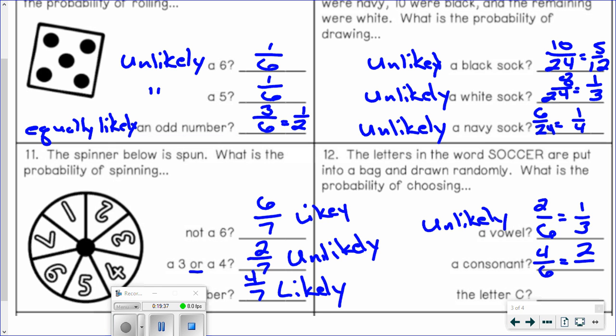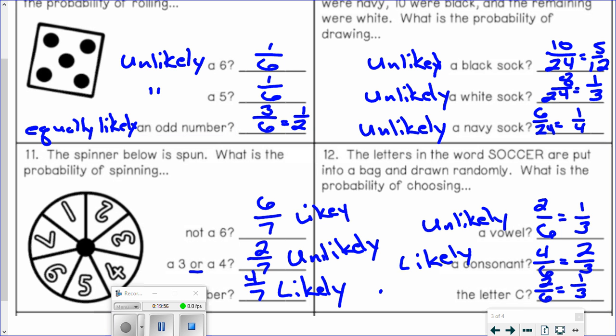And that simplifies to 2/3, which is more than a half. And so that would be likely. And what about the letter C? So how many letter C's are there? There's 2 out of 6. So that would be 1/3. That would be unlikely because that's less than a half.